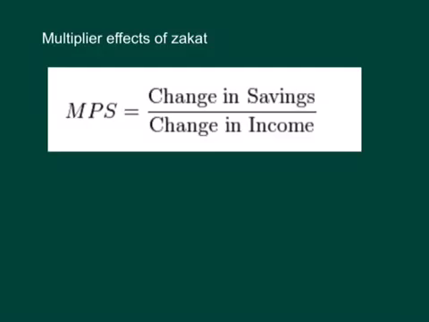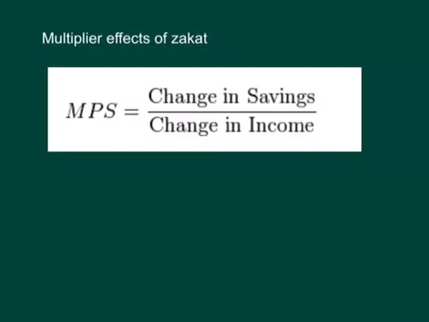In the economy, we have a marginal propensity to save, given by change in saving divided by change in income. Or in simple words, when somebody receives an extra dollar, how much of that extra dollar will be used for saving?